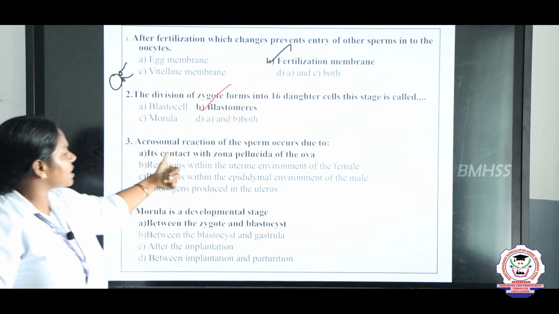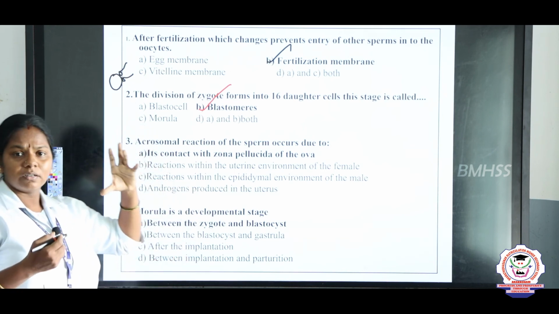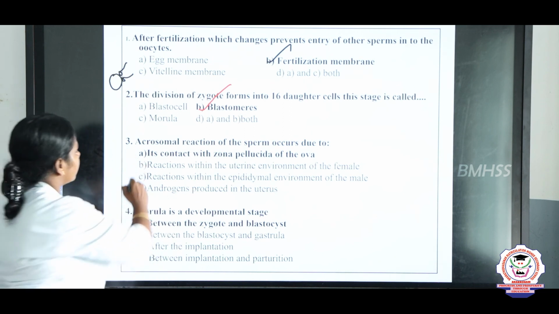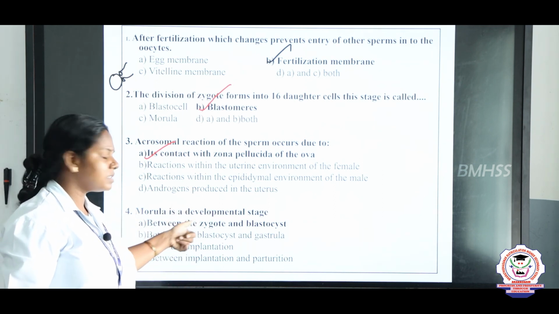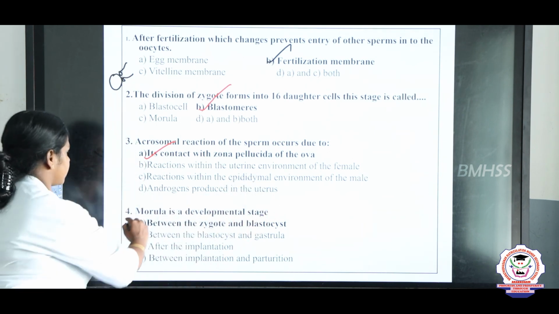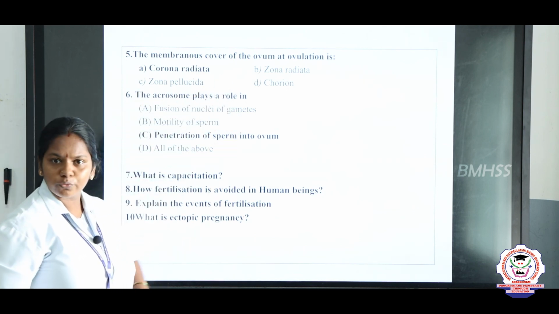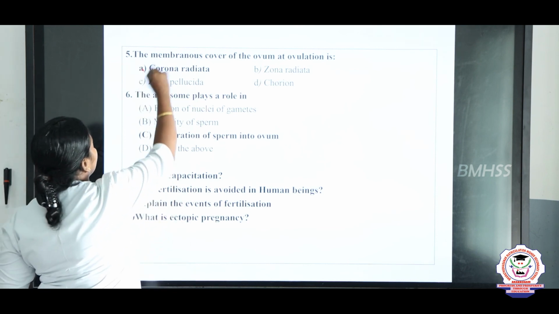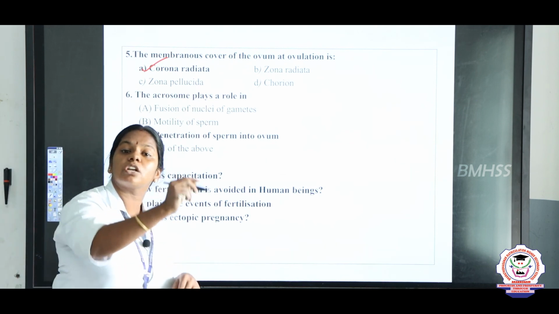And acrosomal reaction of the sperm occurs due to. When does the acrosomal reaction take place? Yes, when the sperm contacts the outermost layer of the egg. Next, morula is a developmental stage between zygote and the blastocyst. Where does the morula stage come? Between zygote and the blastocyst. Yes, very good. And some more questions. The membranous cover of the ovum at ovulation. At the time of ovulation, what is covered? Corona radiata. Very good. And acrosome, what is the main role of acrosome? Helps in the penetration of the egg.